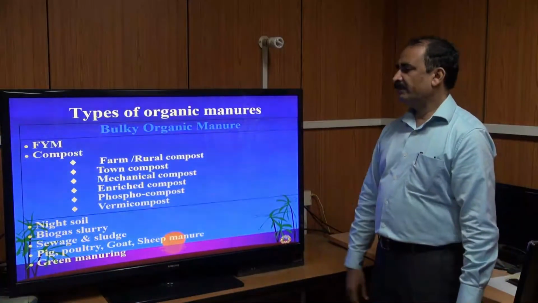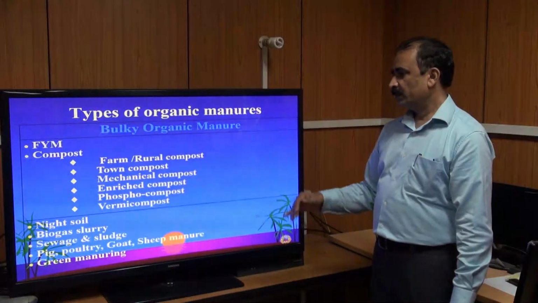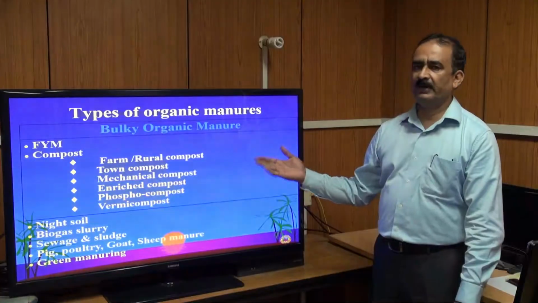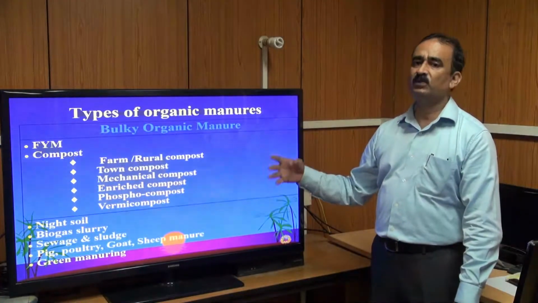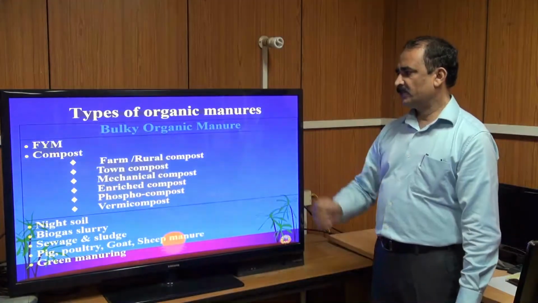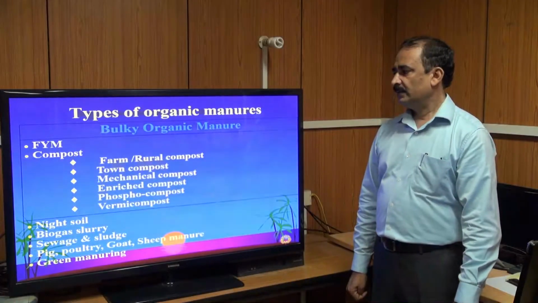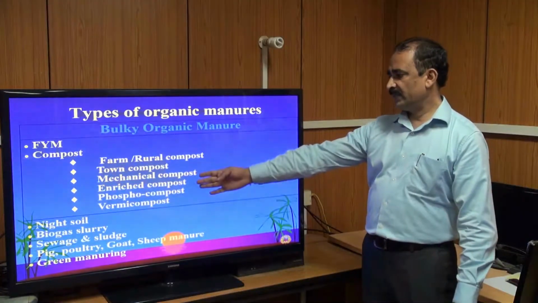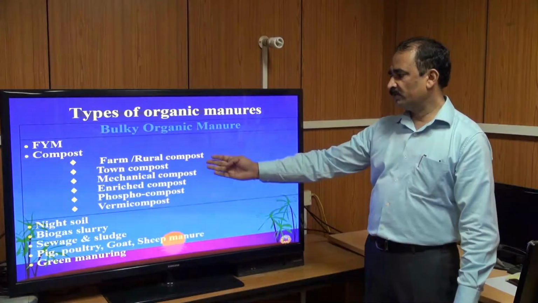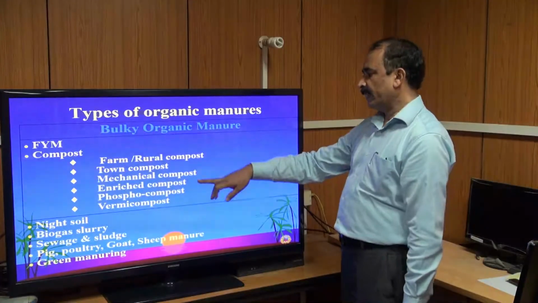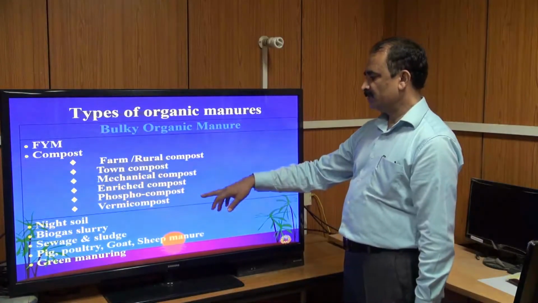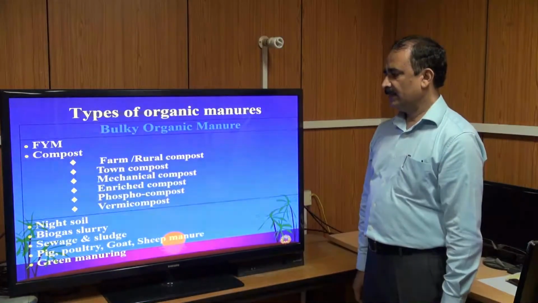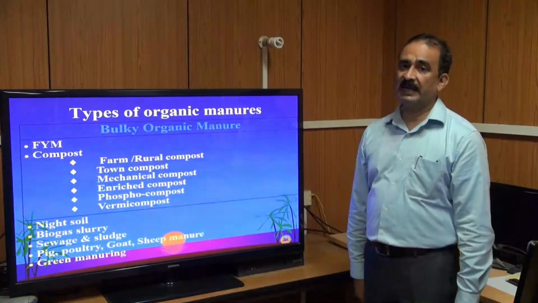These are the different types of organic manures produced by different types of microorganisms. It may be fungal culture, microbial, actinomycetes, mold, etc. The first one is farmyard manure. Then different types of composts like farm and rural compost, town compost, mechanical compost, enriched compost, phospho compost, vermicompost, as well as night soil come under this category.